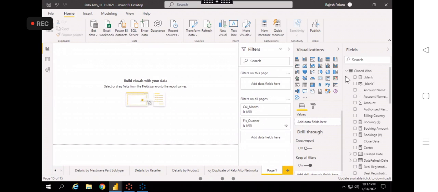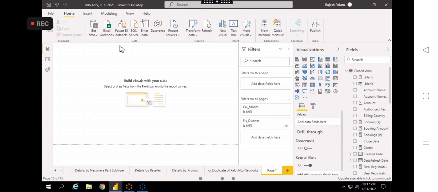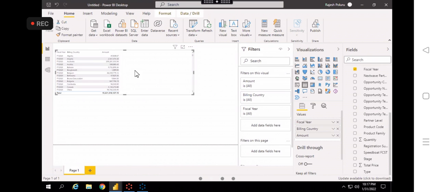Now we'll go with direct query mode. How can we see the direct query mode? Let's go here, and then again go here. This is not our side, so let me open this one.